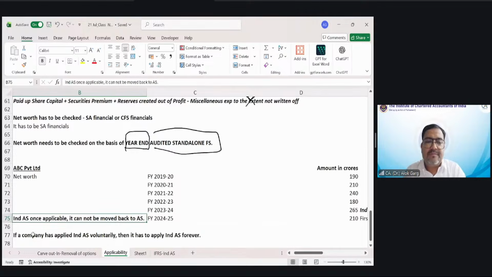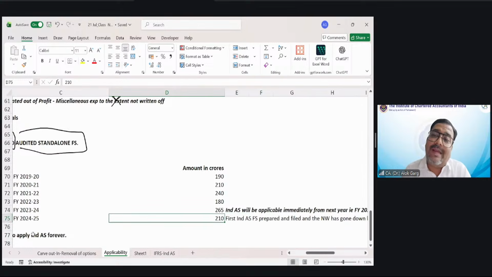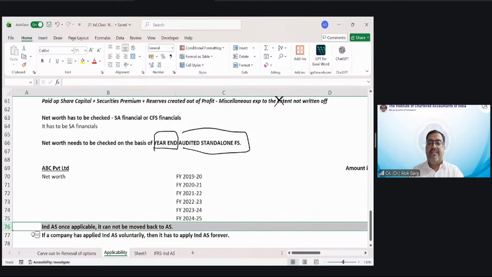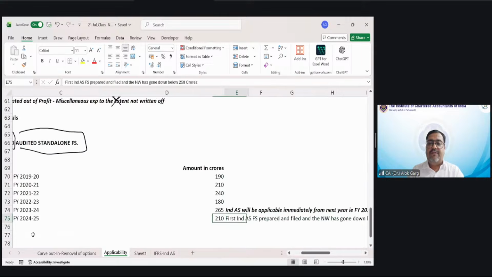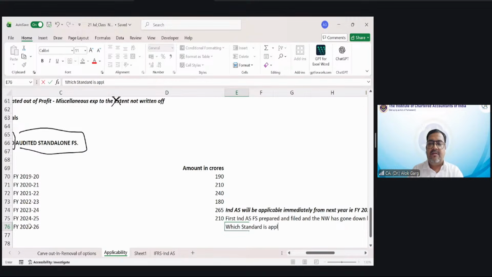Friends, tell me, if net worth has gone down below 250 crores, can this company go back to accounting standard again from 25-26? Which standard is applicable in 25-26?